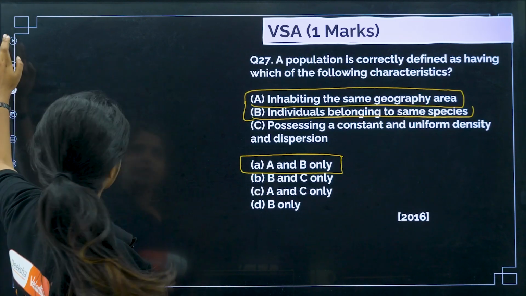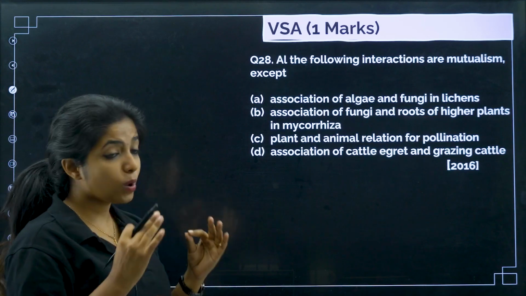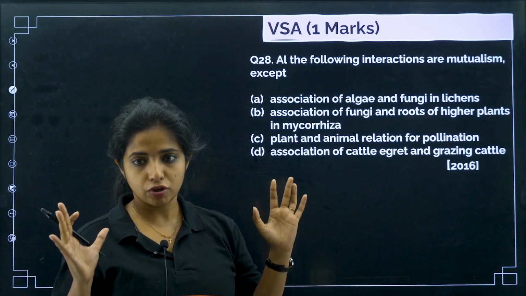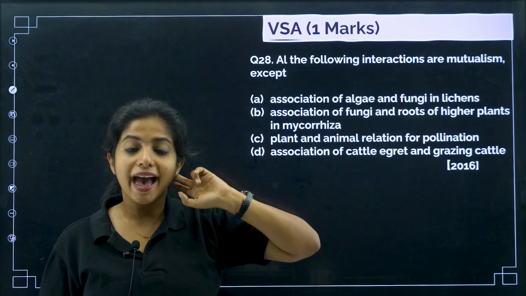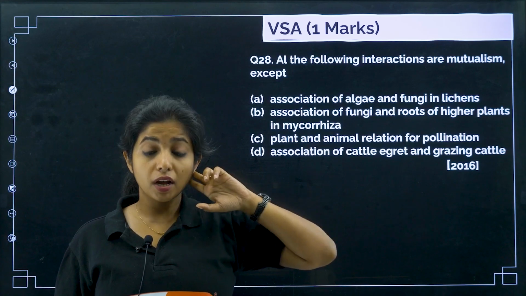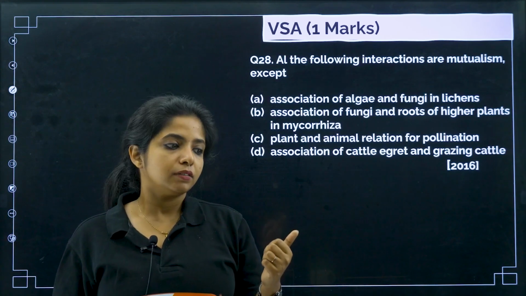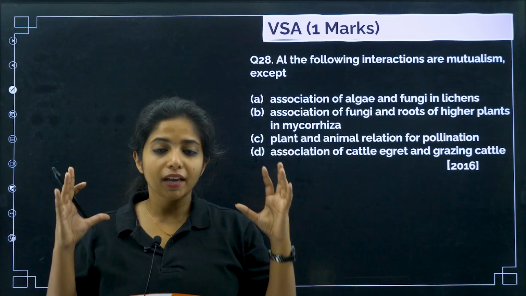Cool. Next, all the following interactions are mutualism except. All the following interactions are mutualism, as in both of them have to get benefited in mutualism. So association of algae and fungi in lichens. In the case of lichens, algae can produce food, the organic matter. They might be photosynthetic and things like that, or chemosynthetic, either way. They are going to produce their food.